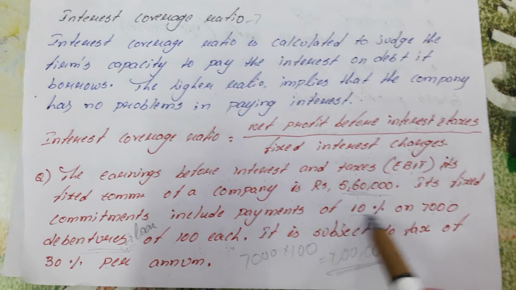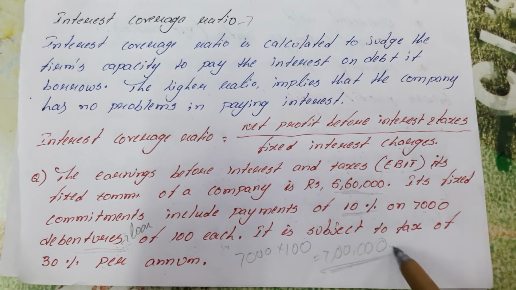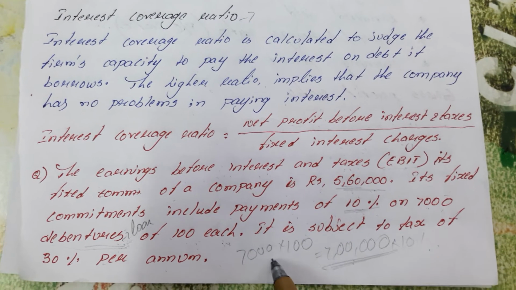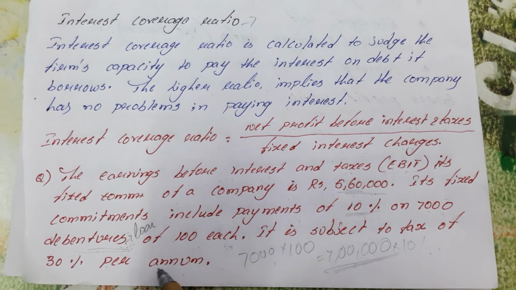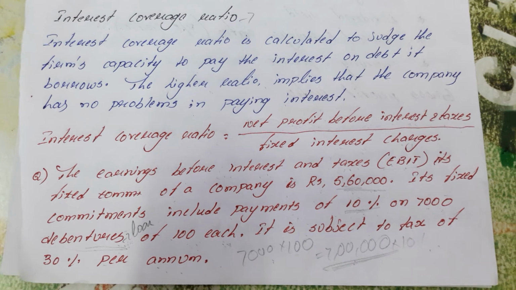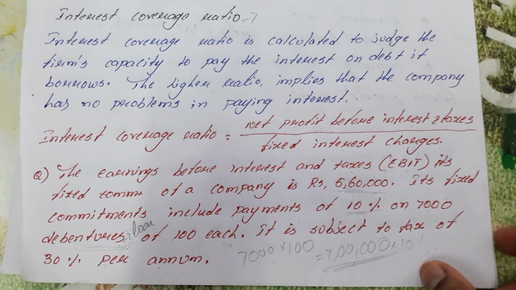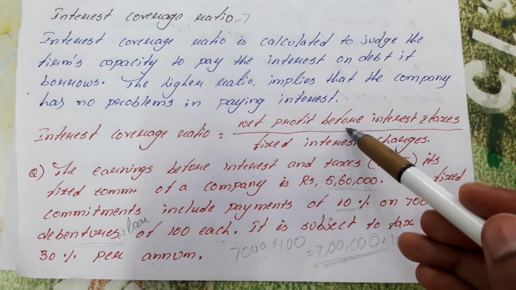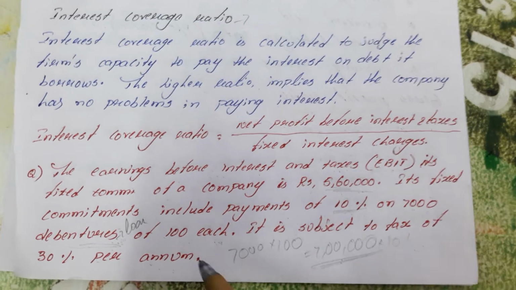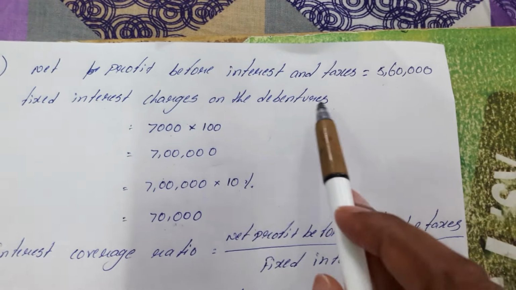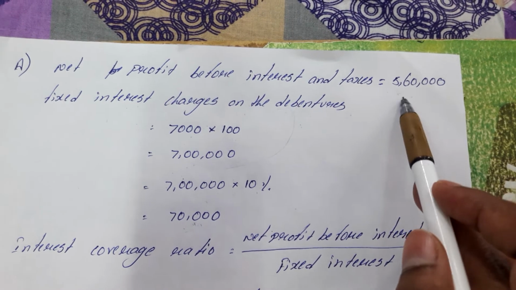On this 7 lakhs, the interest that we have promised to pay is 10%. So this is how we get our interest. It is subject to a tax of 30% per annum. But in the question, according to the formula, we do not require the amount after tax. We require it before tax. So ignore this point. Now here, the net profit before interest and taxes that they have given is 5,60,000.